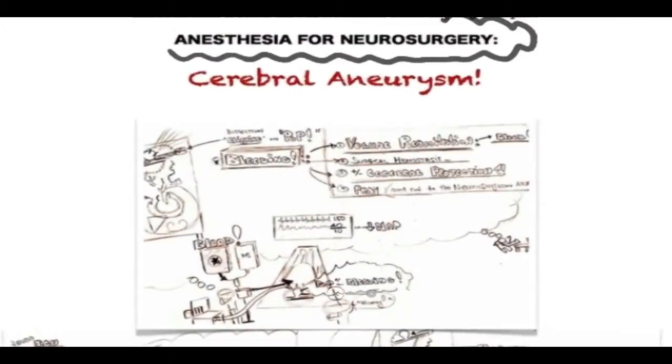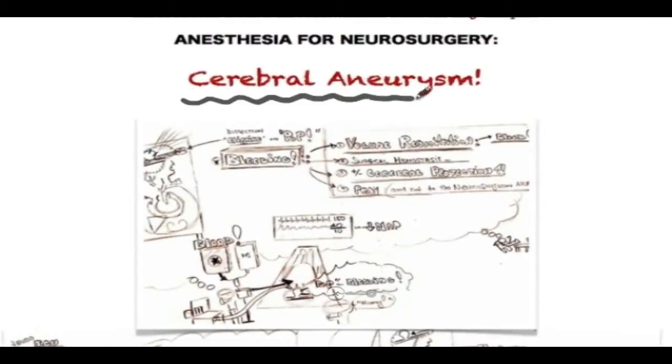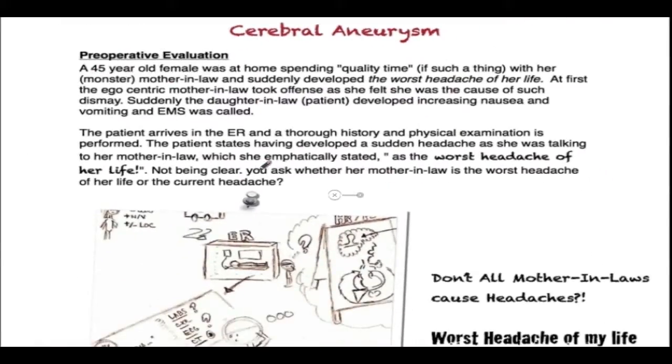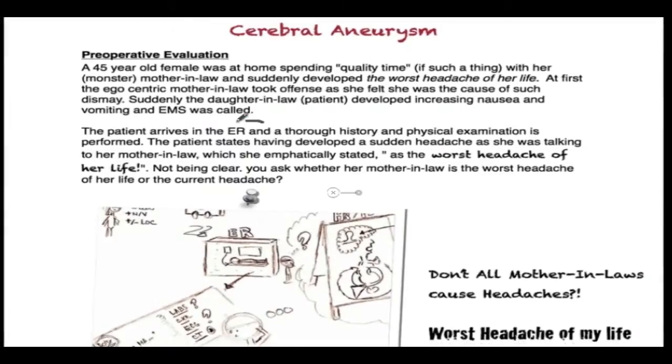Now we'll talk about anesthesia for neurosurgery, focusing on cerebral aneurysm. The patient is a 47-year-old female who suddenly developed the worst headache of her life, as well as increasing nausea and vomiting. EMS was called and the patient was transferred to the ER.